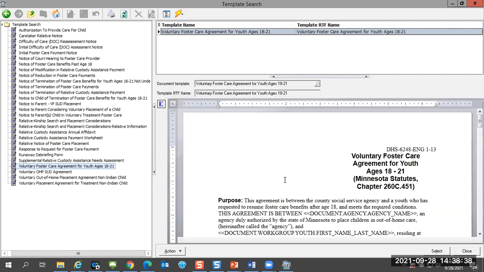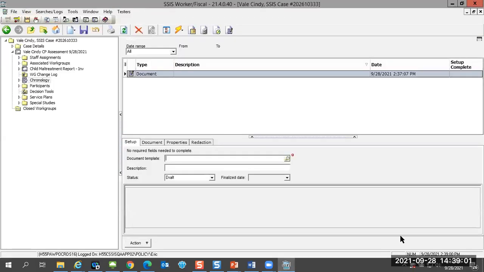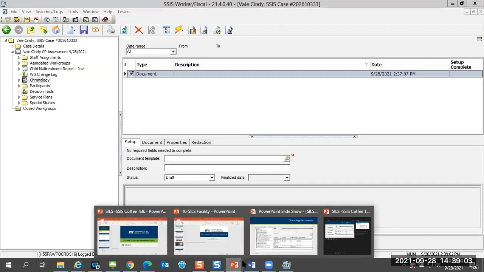And this is a template of an agreement between the agency and that youth that they're going to follow the guidelines and outlines that have been worked on together between the agency and the youth while they're in that extended foster care placement. I'm going to go ahead and close out of documents, and I'm going to return to my PowerPoint.